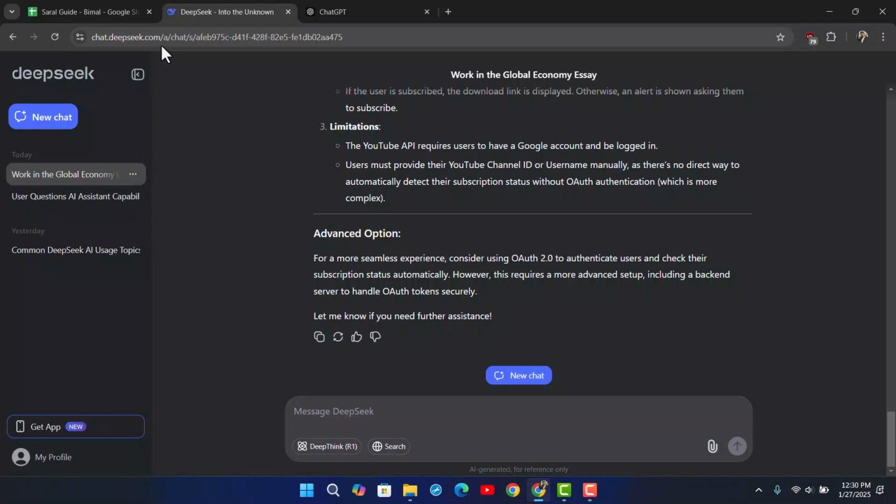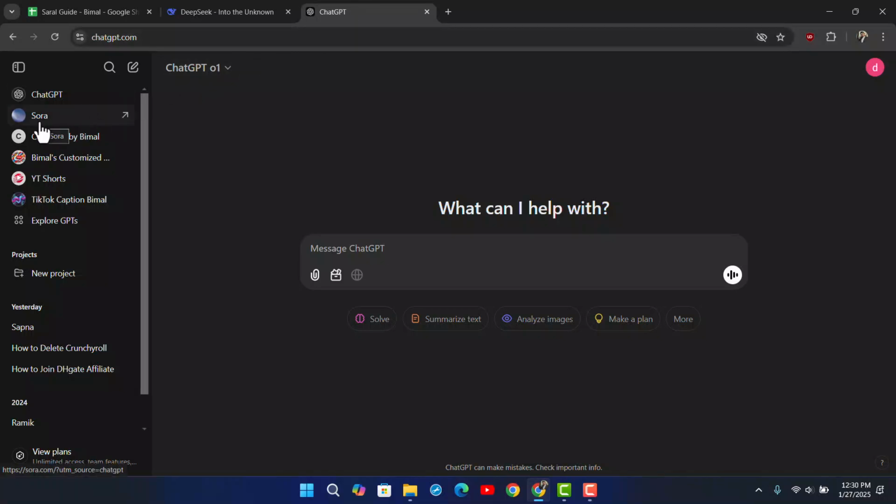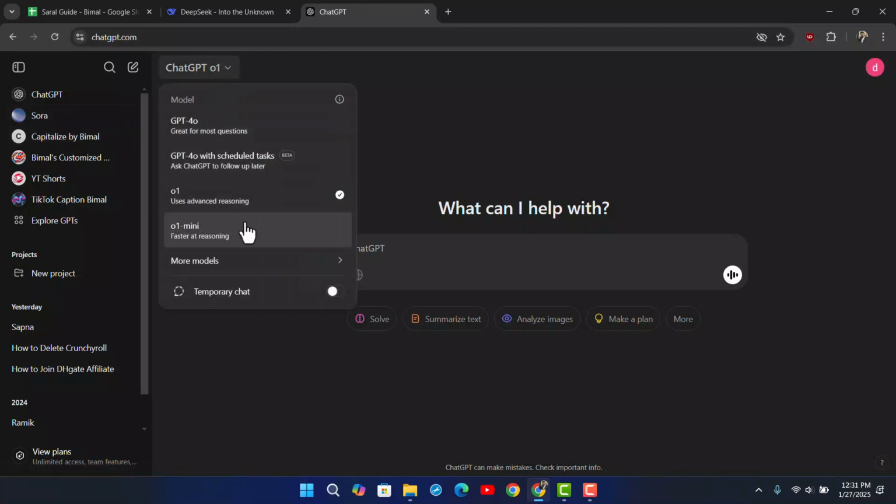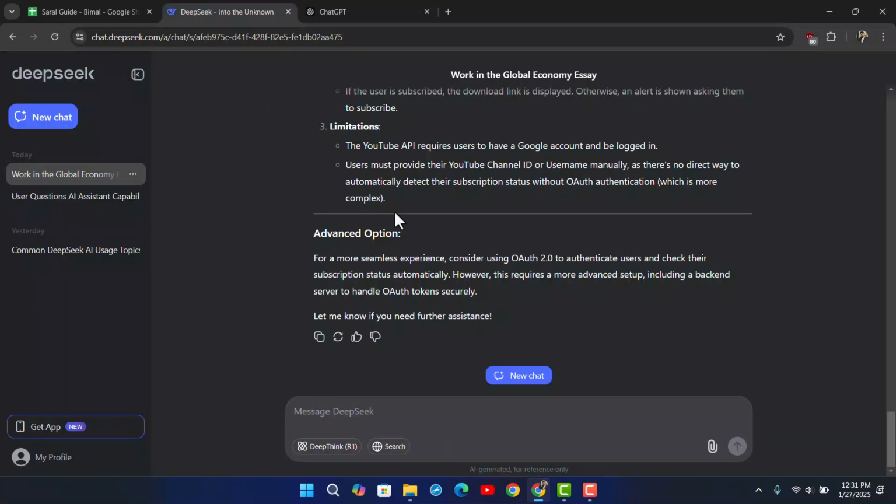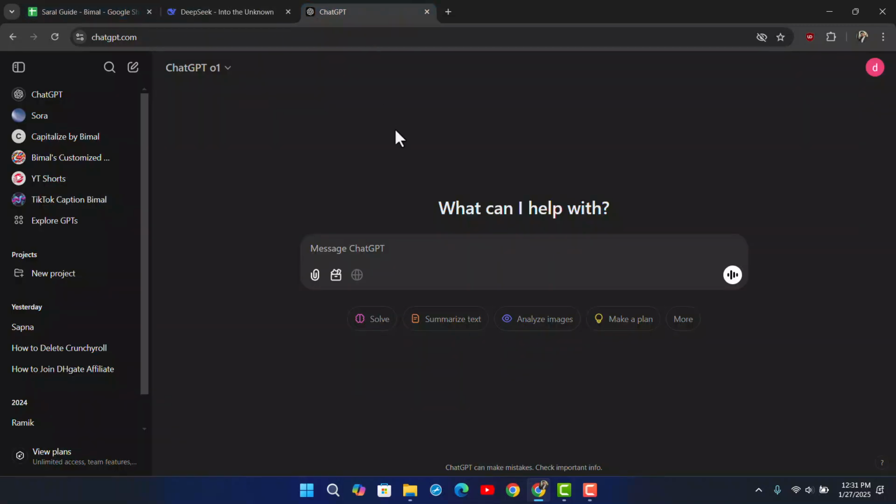And additionally, DeepSeek is currently free for end users, while on the other hand, ChatGPT has a subscription-based model, and they have so many different versions of models, and some of them are only for premium users, while DeepSeek is completely free. Now, ChatGPT is generally considered more proficient in generating human-like conversations and answers, making it a better choice for tasks like creative writing and casual conversation.